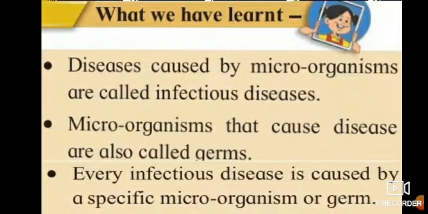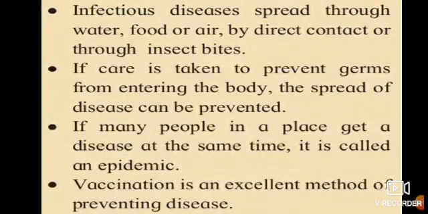What we have learned is that diseases caused by microorganisms are called infectious diseases. Microorganisms that cause diseases are also called germs. Every infectious disease is caused by a specific microorganism or germ.